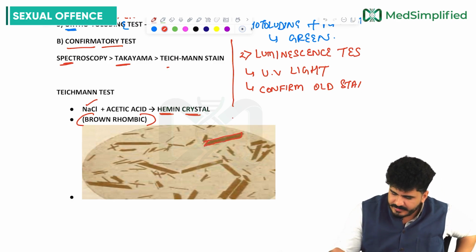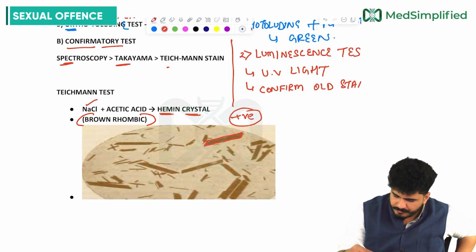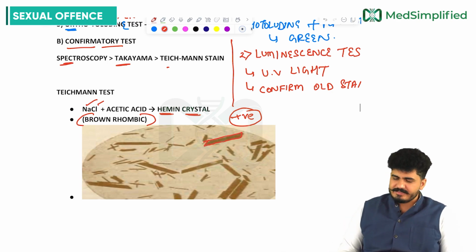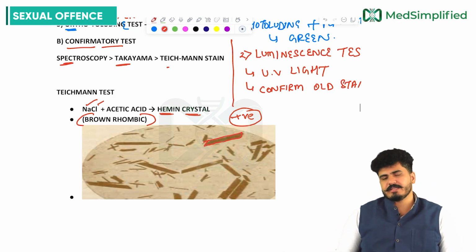This means Teichmann test positive. How to perform? Sodium chloride plus acetic acid will give the hemin crystals. These are the hemin crystals you are going to see right here, sir.